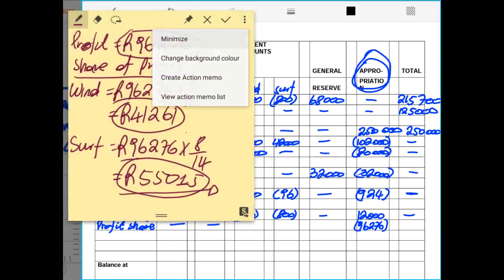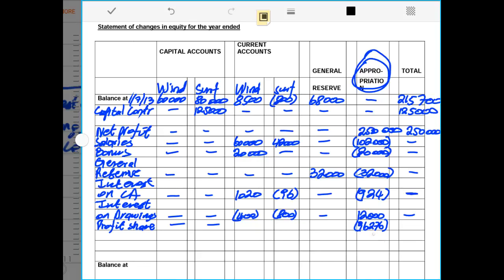I'll just explain. Remember, it's negative because the partnership is taking all the profit and giving the profit to the partners. Hence it is negative in the appropriation account. Then we can record the profit share for each partner.